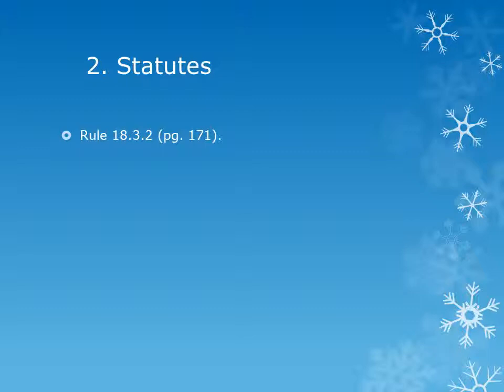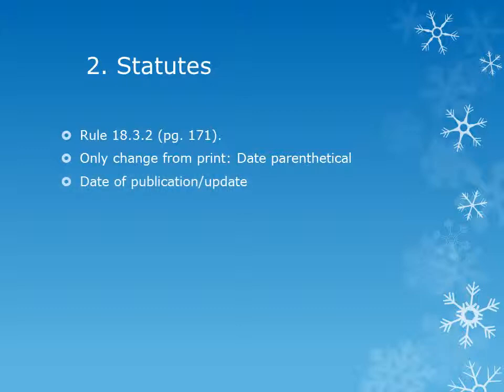Rules for citing constitutions and statutes on electronic databases can be found under Rule 18.3.2 on page 171. A citation to a statute or constitutional provision that you find on an electronic database is identical to a citation to the printed code, except for the date parenthetical.